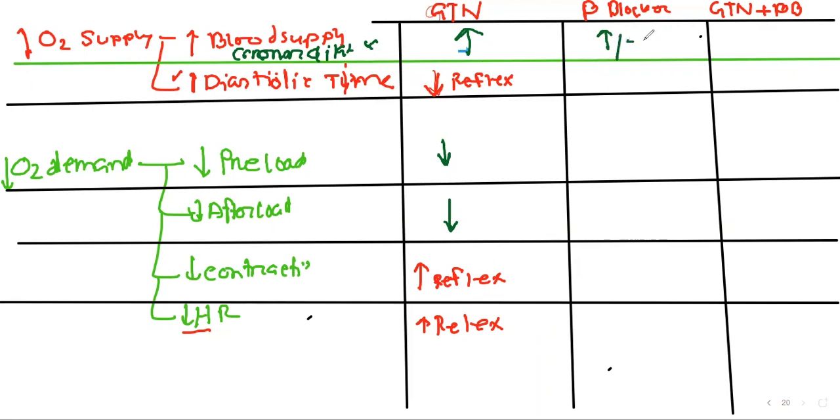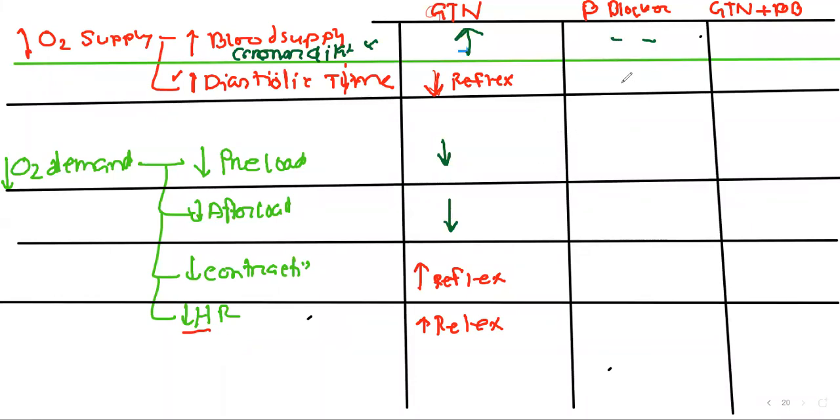Or there can be no effect. We can say that coronary arteries are not dependent on the sympathetic nervous system, our autonomic nervous system, so there can be no effect. In this case, we can give beta blocker. If the angina is Prinzmetal angina, it can cause a small degree of coronary dilation, but normally let's assume that there will be no effect. Let's change it, and let's assume there will be no effect of beta blocker.